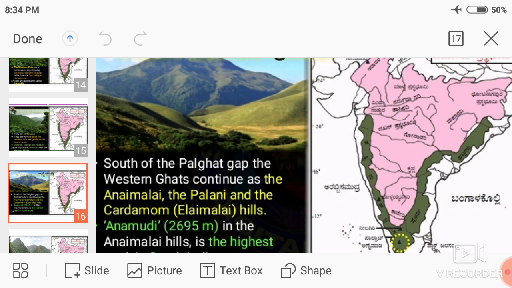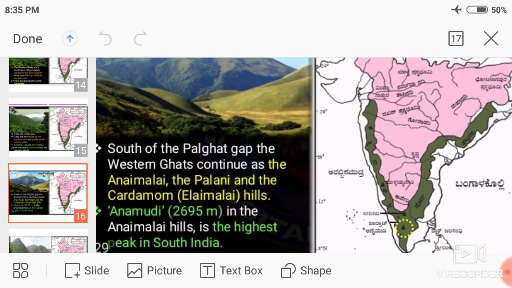South of the Palghat gap, the Western Ghats continue as the Anai Malai hills. In the Western Ghats, we can see Anaimudi. Anaimudi is the highest peak in South India.